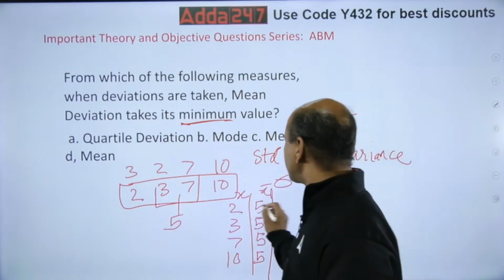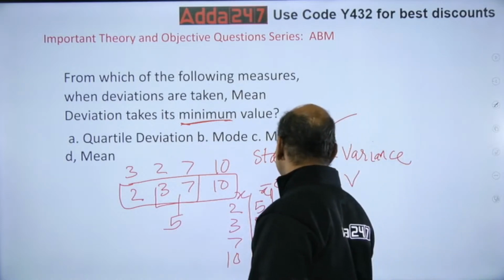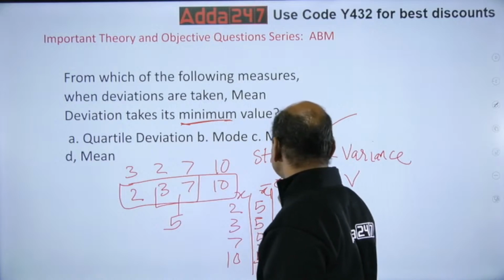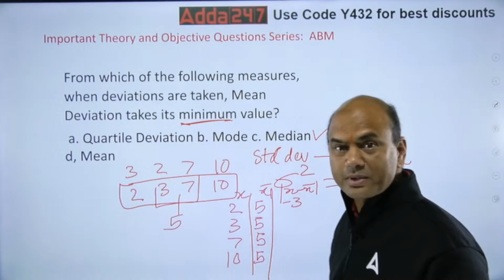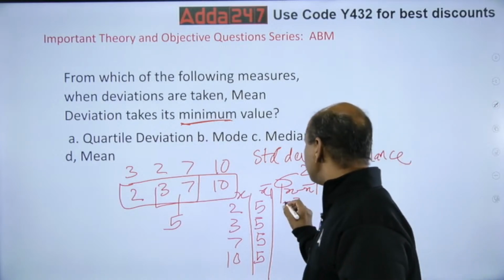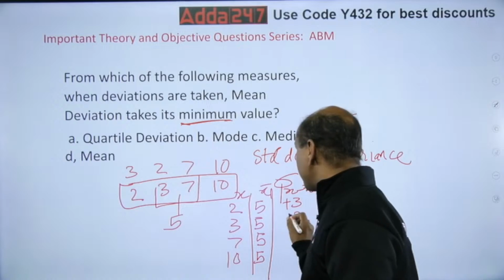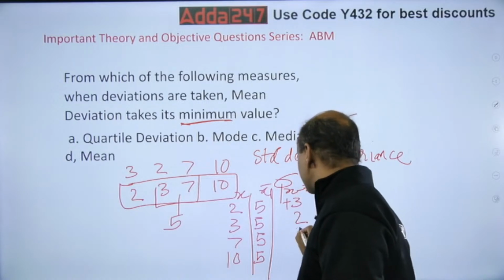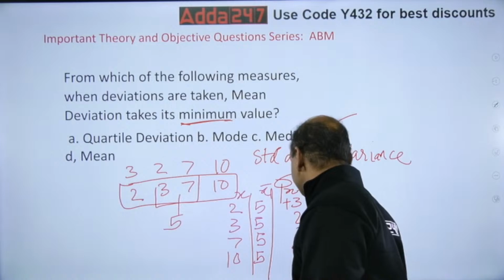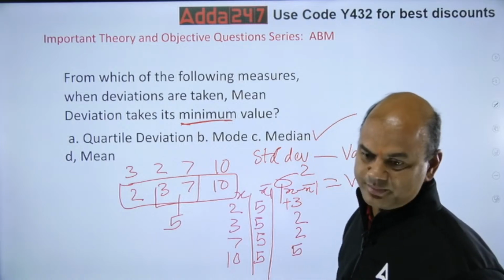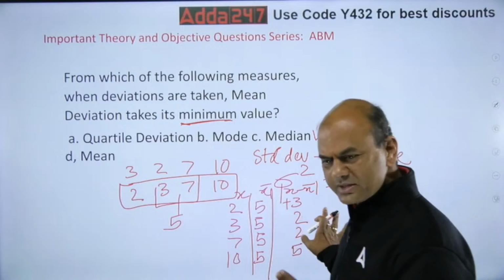Subtract: 2 minus 5 is minus 3. This is always done as x minus x bar with modulus. Modulus means always plus, so minus 3 becomes plus 3. Then 3 minus 5 is 2, again plus with modulus. This is known as x minus x bar, the deviation. Up till this only.